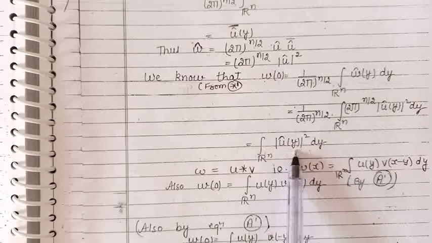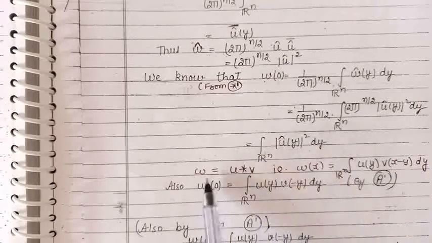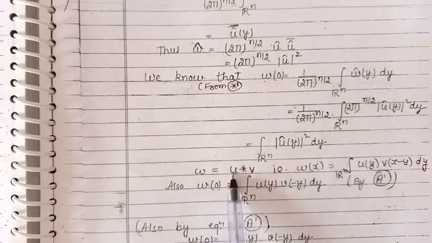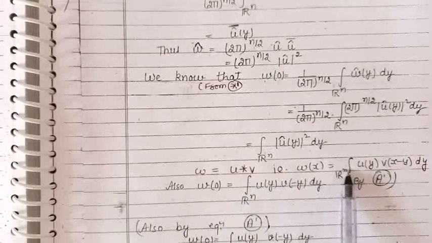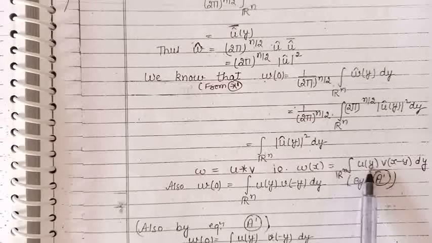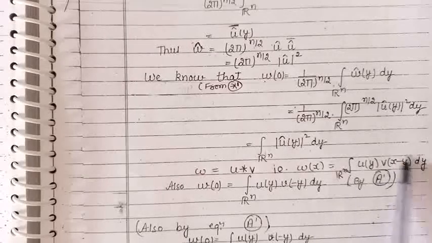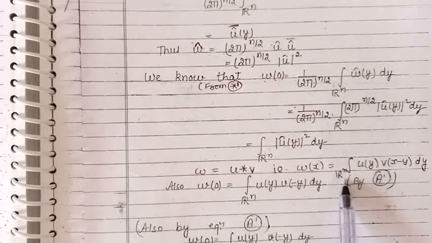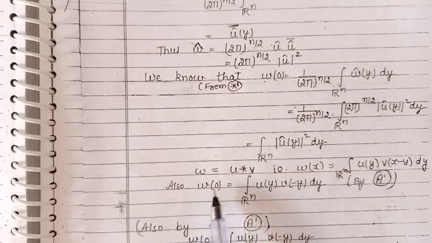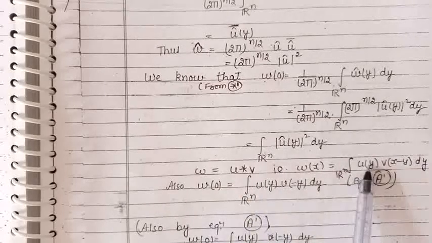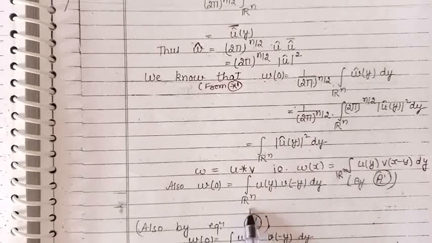Now by definition, the function w is the convolution of u and v. Convolution of u and v means the integral of u at y times v at x minus y dy. This integral is over Rn. Putting x equal to 0 here, we get the value of w at 0, which becomes the integral over Rn of u at y times v at minus y.